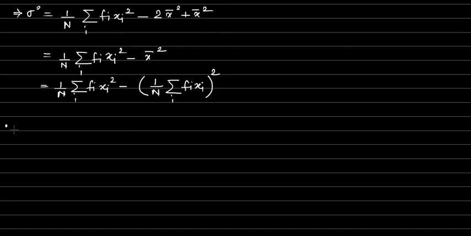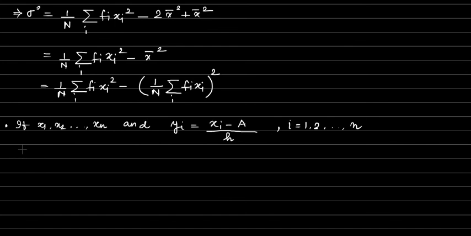Also, we can note that if x1, x2, ..., xn are variables, and we define a new variable yi by yi equals (xi minus a) by h, where i is from 1 to n, then let us see how the variance of x and the variance of y are related.